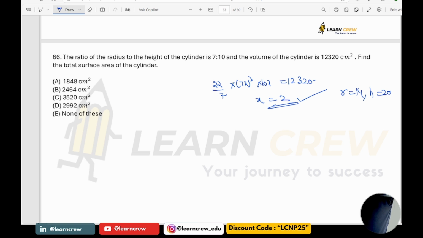It is asked for the total surface area of the cylinder. The total surface area of a cylinder would be 2 pi r into h plus r. So 7 twos are 14, 22 into 2, 44 into 2, 88 into 34, which is 2992 centimeters square. That is the answer.